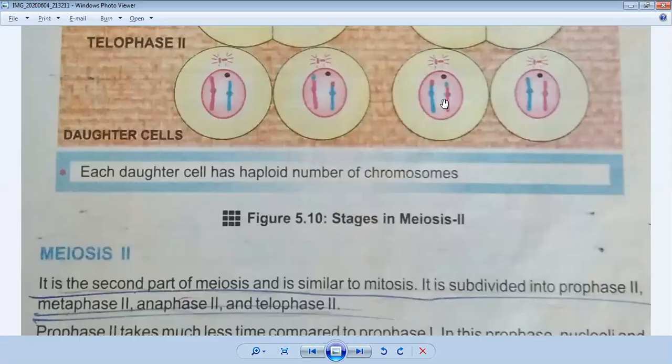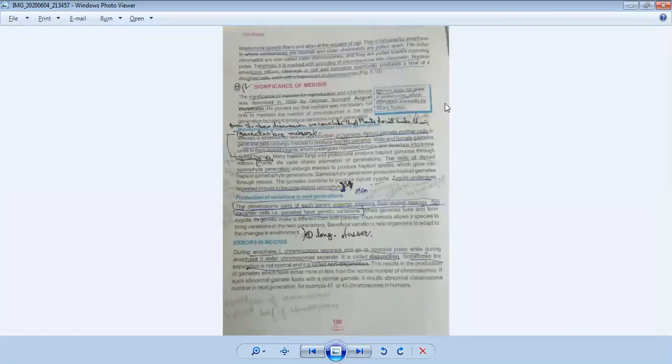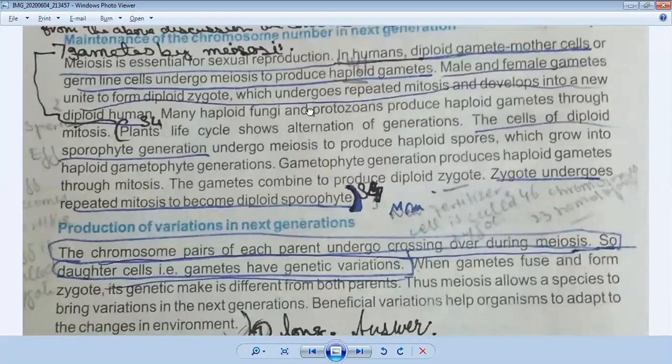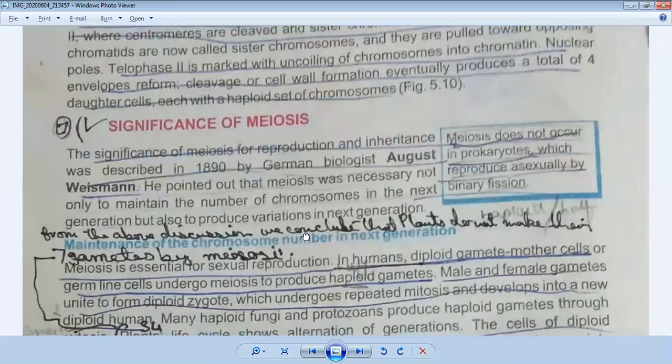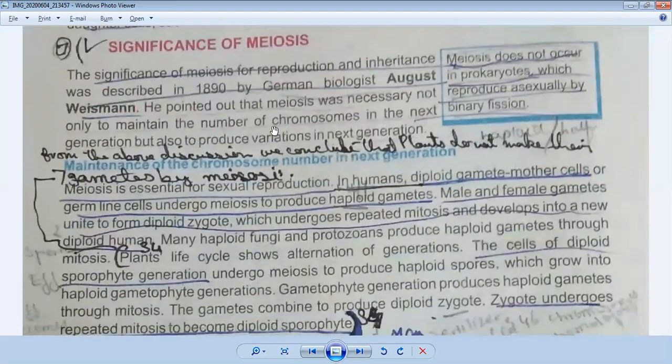Okay, now come to the significance of meiosis. We will see the significance of meiosis. Significance means importance. Why is it important? It is important for reproduction and inheritance. It was described in 1890 by German biologist August Weismann. Its significance was introduced by a scientist, and his name was August Weismann. And what did he tell us?